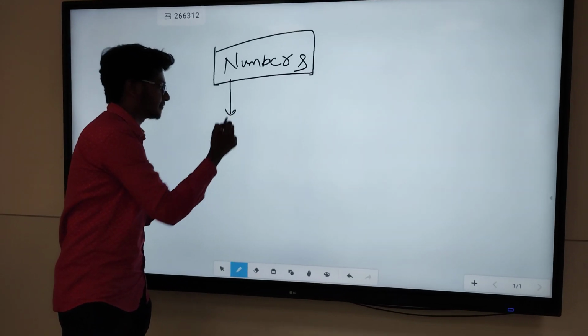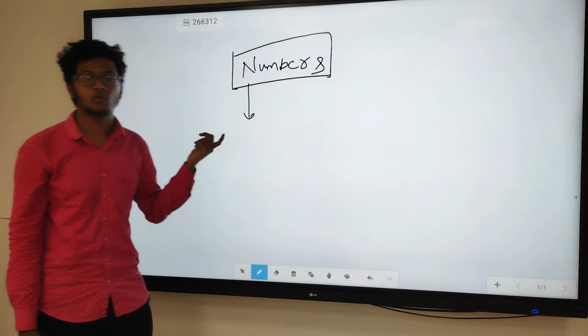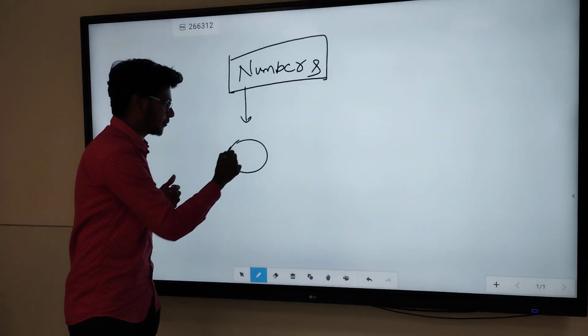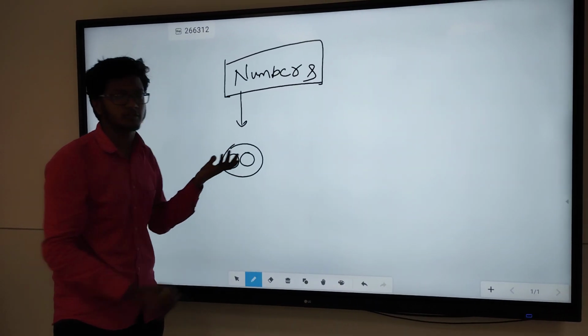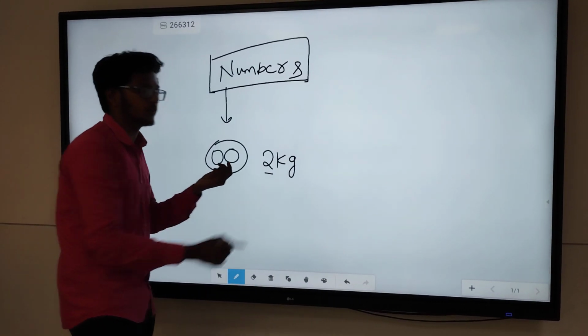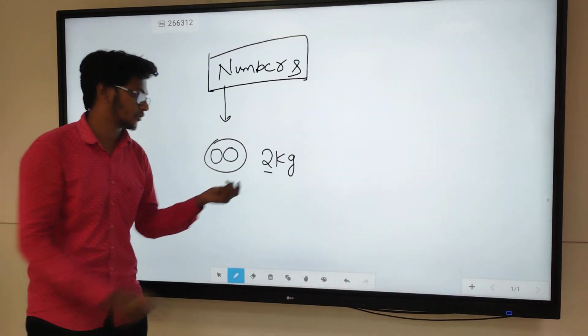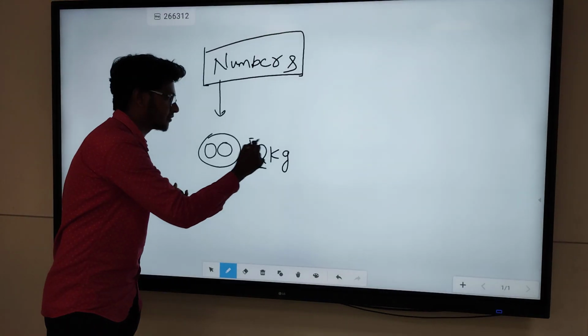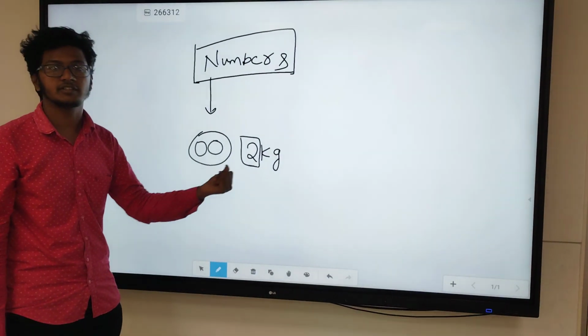So what are numbers? Firstly, numbers are the quantitative representation of a given value or a given thing. Suppose I have 2 kgs of apples over here, this 2 is indicating nothing but a number. This quantitative representation of apples is the number. So this is a number.